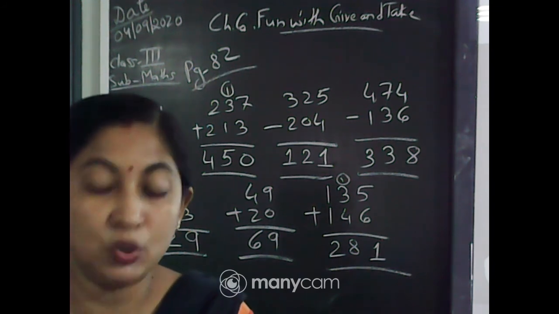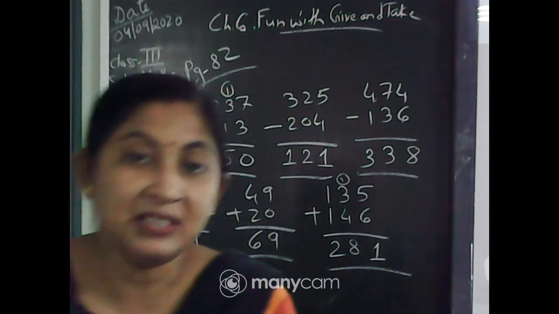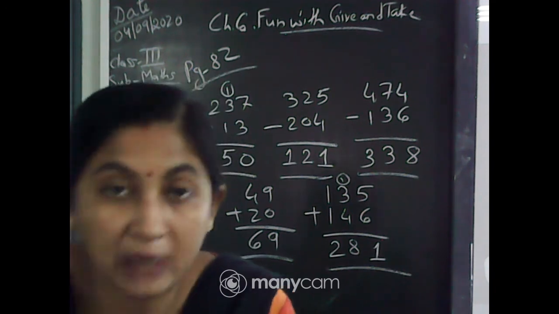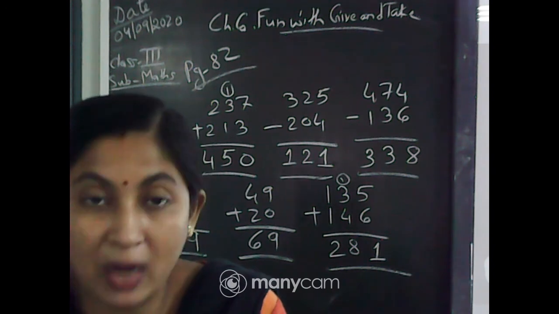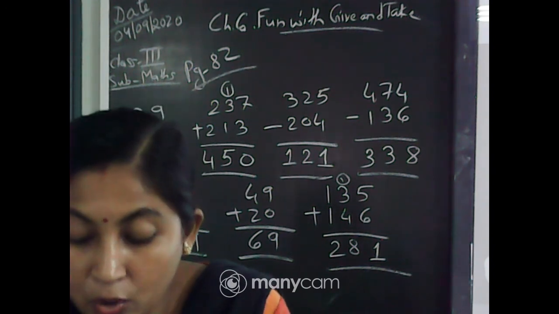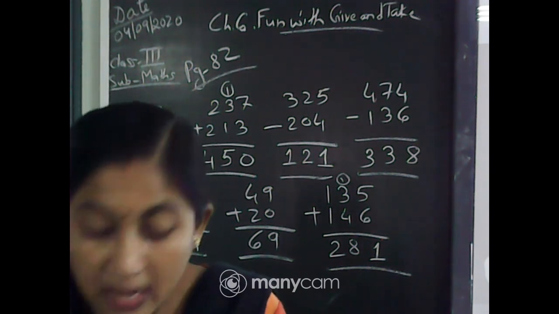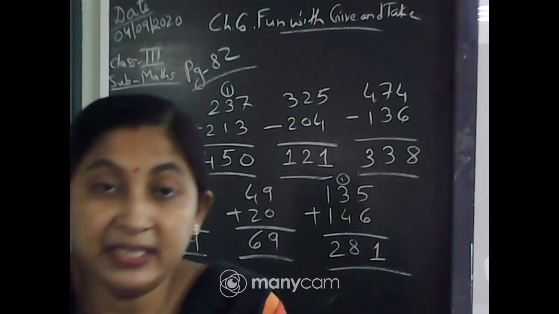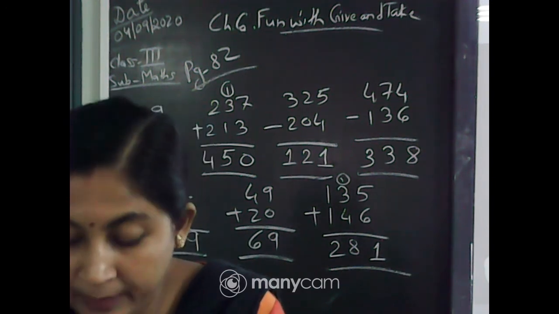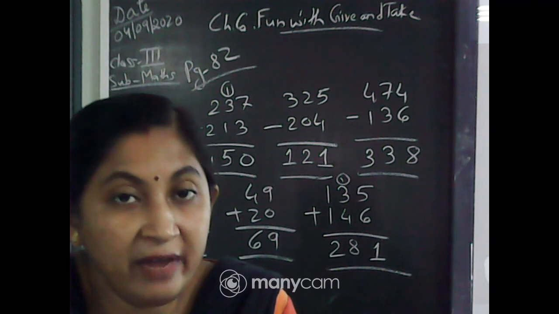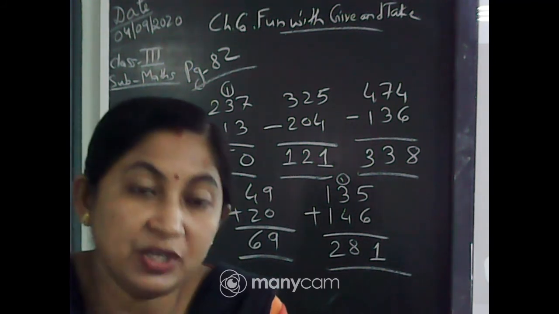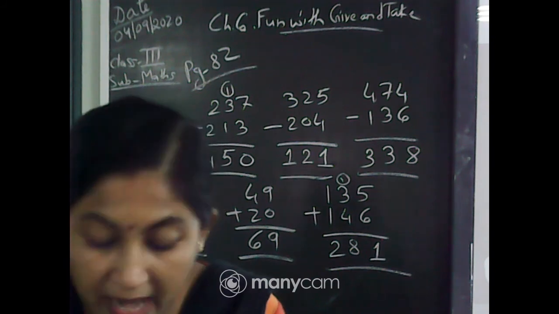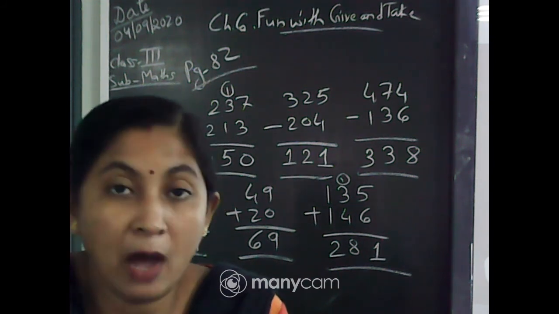384 minus 243. After subtraction, the answer she has got is 141. So you will add this 141 plus 243. After addition, the answer is 384. So the answer 384 is correct, because this is the same number from which they have subtracted, isn't it? Now come to the next one.